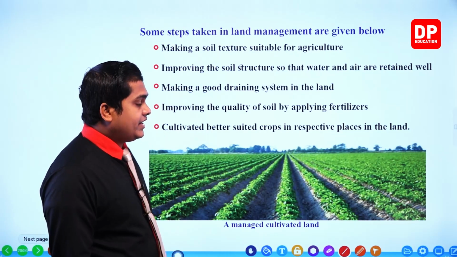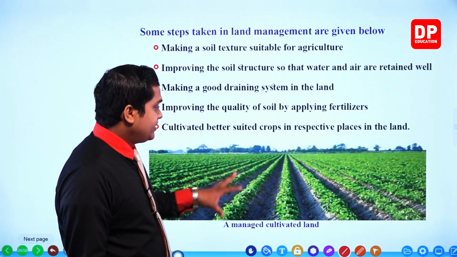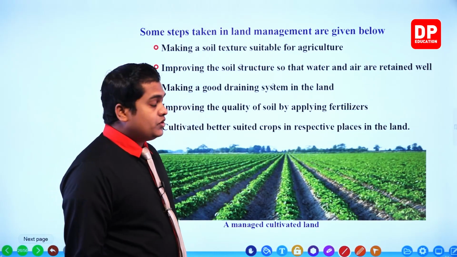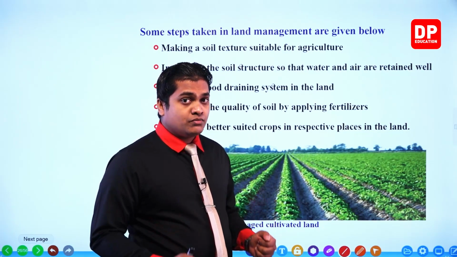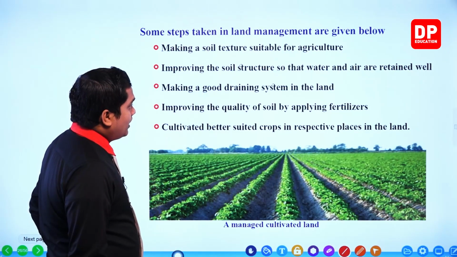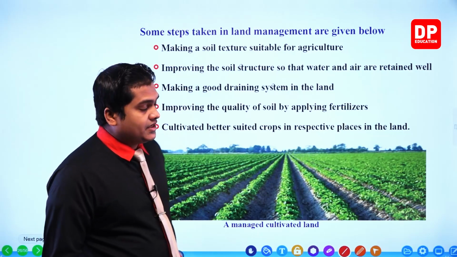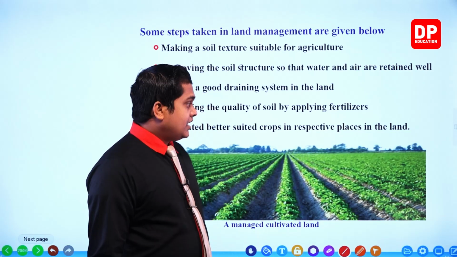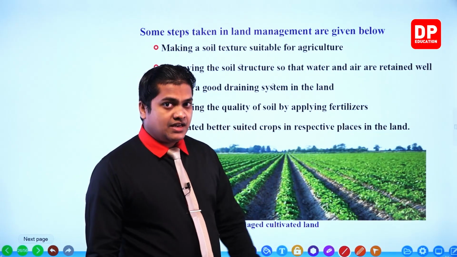So making a good drainage system, as you can see within the figure also, you can observe drainage systems within the land. So having a good drainage system is also a good land management concept. Next one, improving the quality of soil by applying fertilizers. We discussed that over the previous one, my dear children. It's important to apply good quality fertilizers.